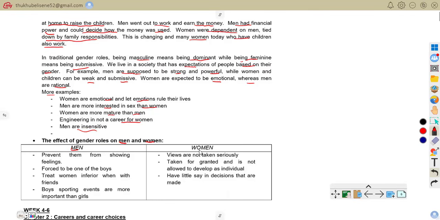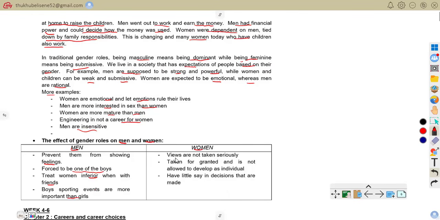So let's come to these points that were given. For men, this prevents them from showing feelings, like I've said, that gender roles can limit men by forcing them to behave in a certain way. They are forced to be one of the boys, treat women as inferior when with friends, and boys' sporting events are considered more important than girls'.